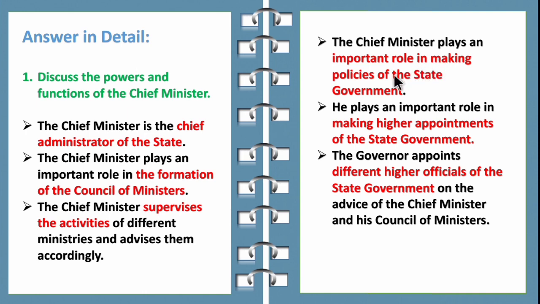The chief minister plays an important role in making the policies of the state government. He plays an important role in making higher appointments of the state government. The governor appoints the different higher officials of the state government on the advice of the chief minister and his council of ministers. So children, you can remember this answer by the keywords which I have highlighted. So these are all the functions of chief minister. So you can write any 5.